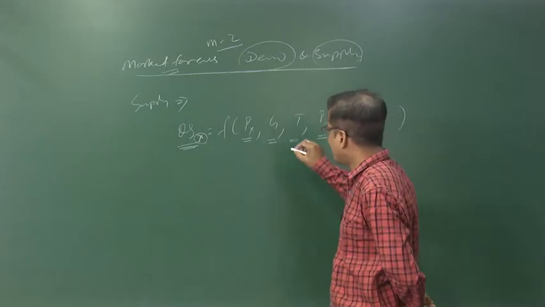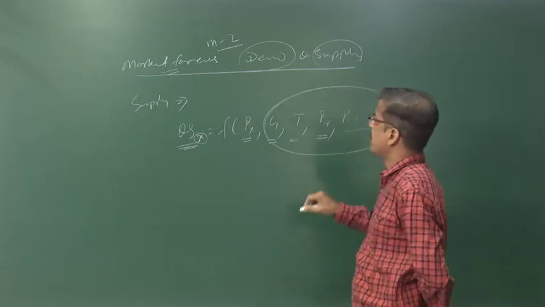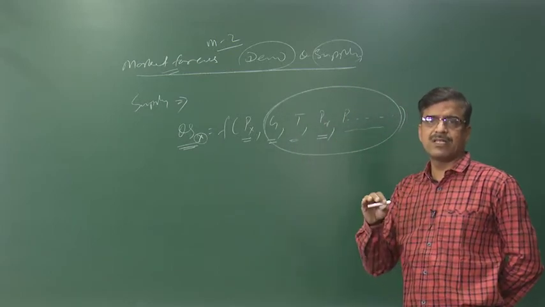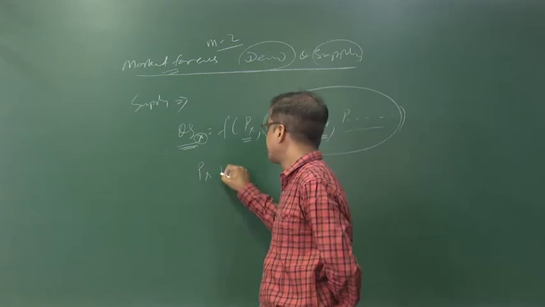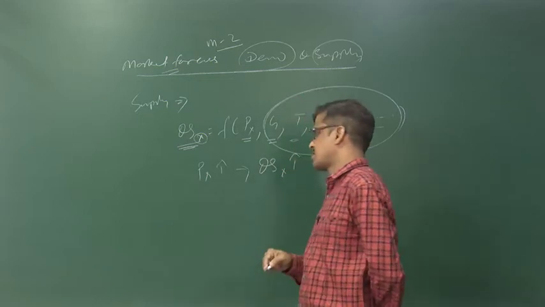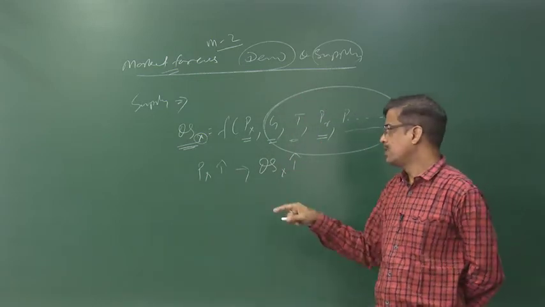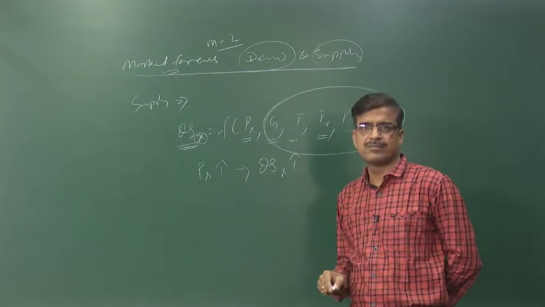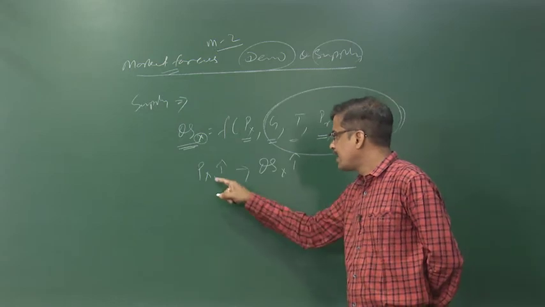Now, what does the law tell us? Other things being constant, when the price of a product increases, the quantity supplied also increases. In case of demand, there is an inverse relationship, but in case of supply, there is a direct relationship.